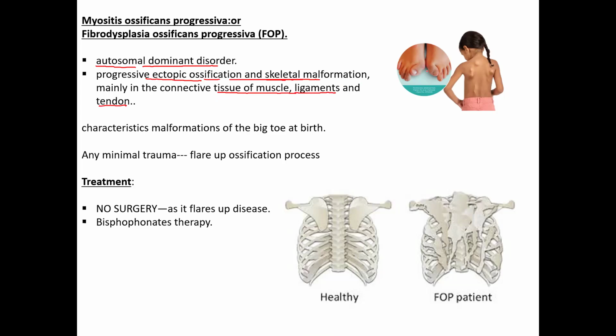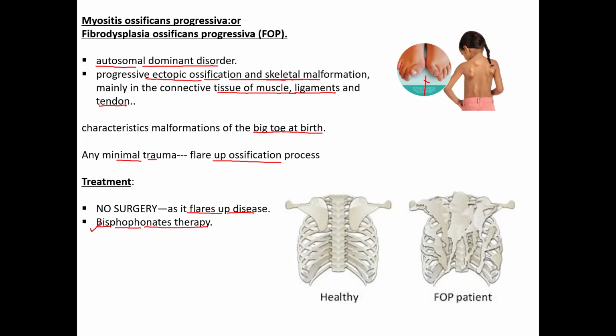It is associated with deformity of the great toe at birth. So deformity at the great toe and presence of ectopic ossification all along the muscles, tendons, ligaments is myositis ossificans progressiva, fibrodysplasia ossificans progressiva. So any minimal trauma or irritation or any stimulus results in formation of ossification. So this is a very dreadful condition. There is no treatment available for it ideally, and surgery is contraindicated here; if you operate, then the patient will have myositis ossificans of bigger size. Bisphosphonate therapy is not very much help, but it is the only treatment option available for myositis ossificans progressiva.